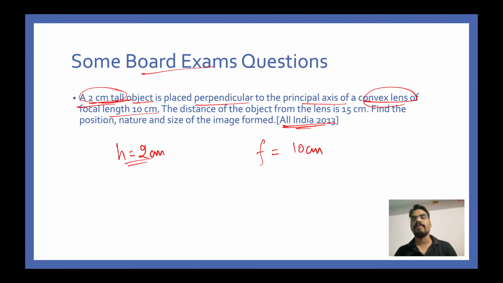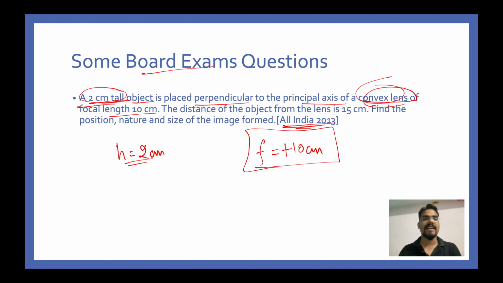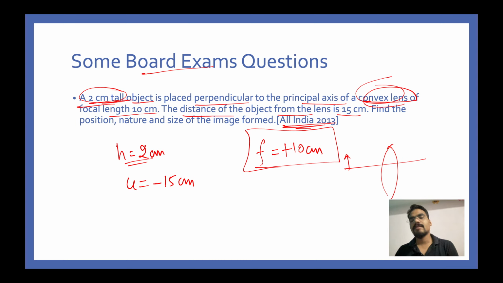Since it is a convex lens, you are going to take the focal length as plus 10 centimeter. Also, the distance of the object from the lens is 15 centimeter. That means U is equal to minus 15 centimeter. See, this is a convex lens. The object is placed here, the incident light is moving in this direction, and the optical center is here. You have to measure the distance in the opposite direction, so there is a conflict of direction of the distance. That is why we are going to use minus 15 centimeter.